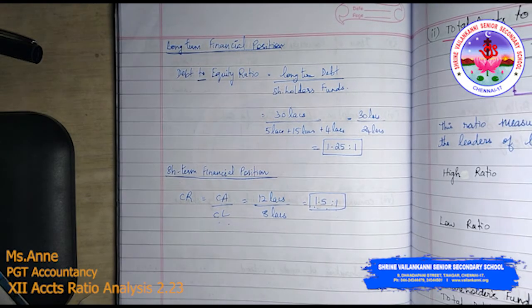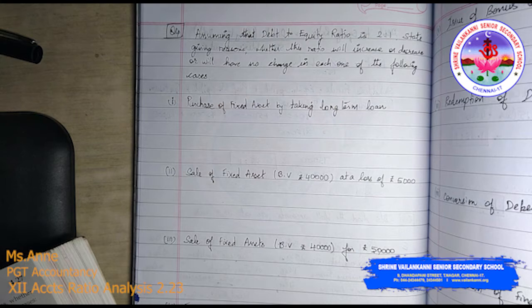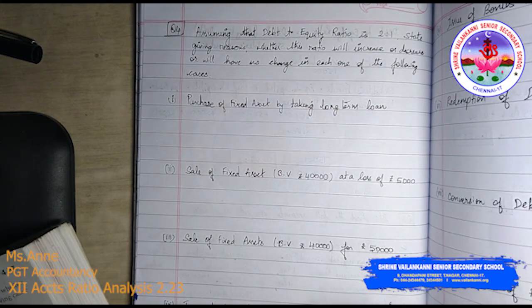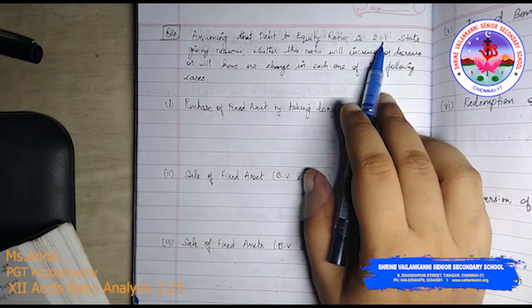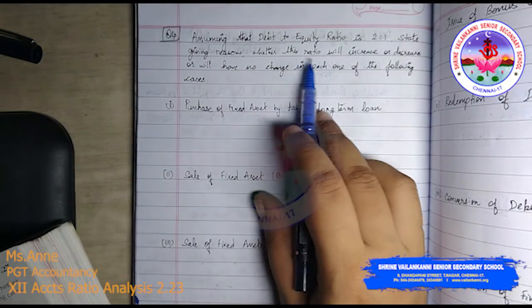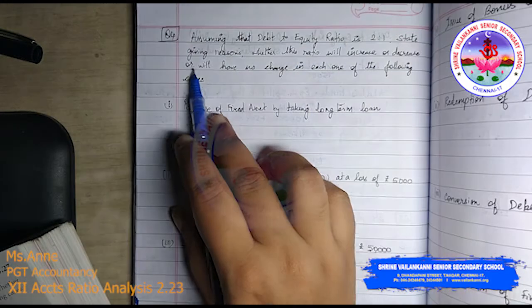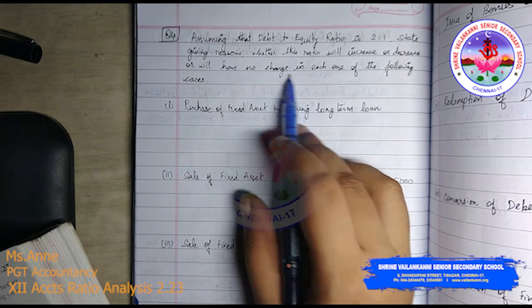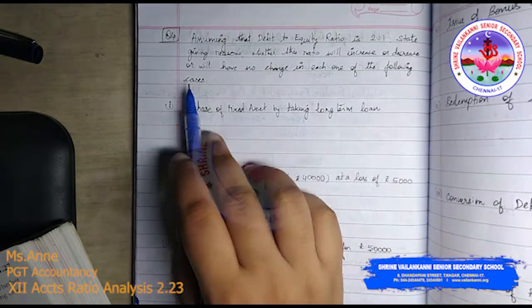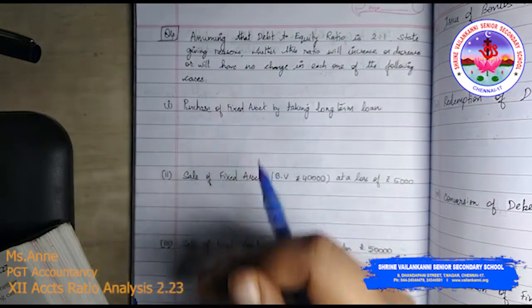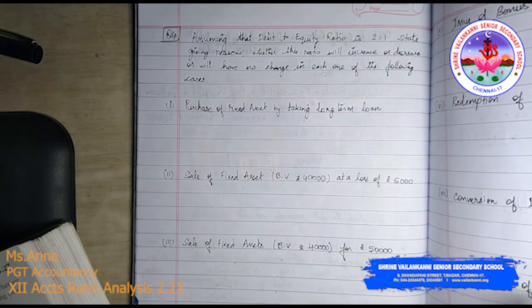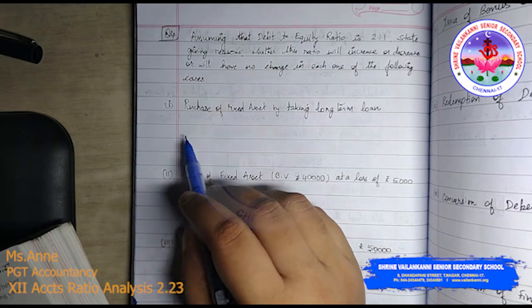So next problem, assume that debt to equity ratio is 2 is to 1. State, giving reason, whether this ratio will increase or decrease or will have no change in each one of the following cases. Okay, so each case is independently different. So we will just go one by one.